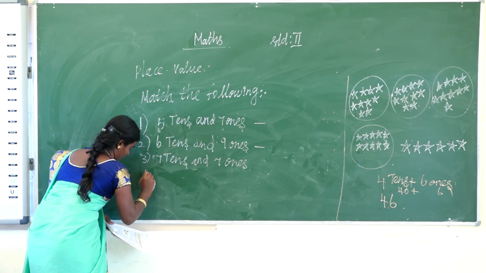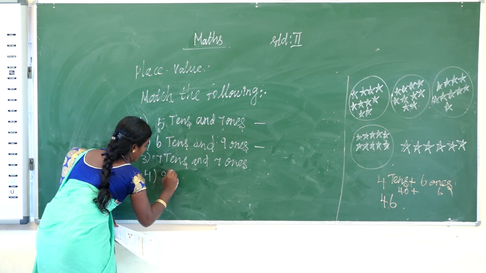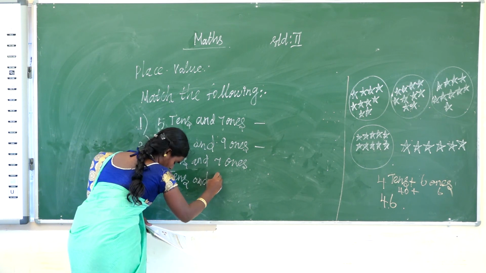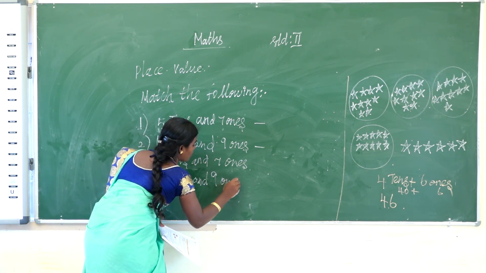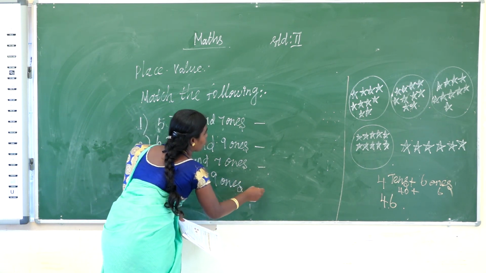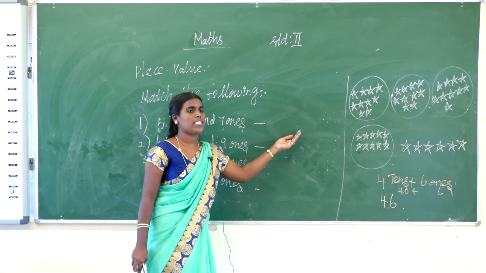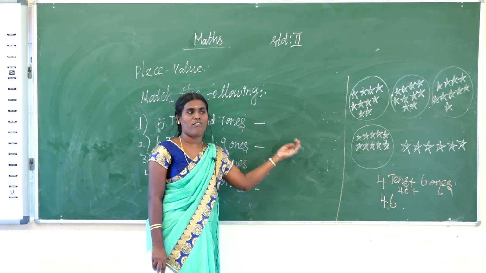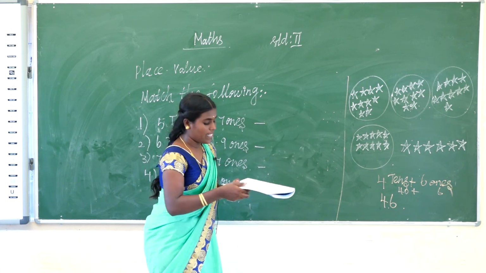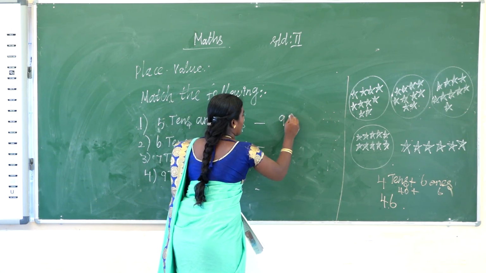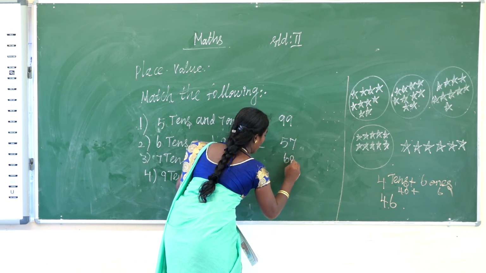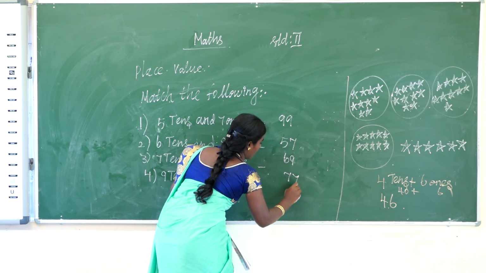The fourth one is 9 tens and how many ones? 9 ones. So now on this side I write the standard form. Which expanded form is matching? You match it. So 99, 57, 69, another one is 77.